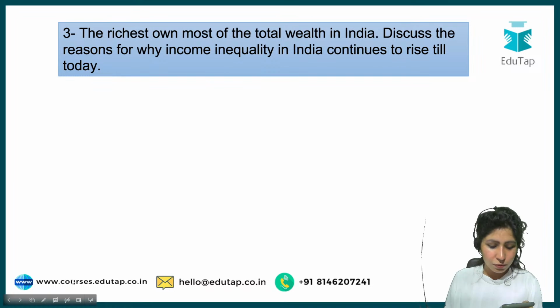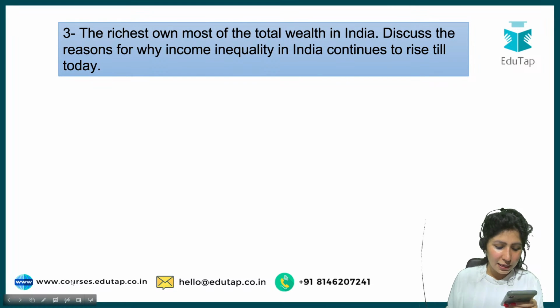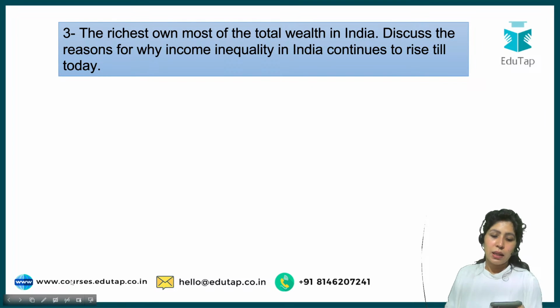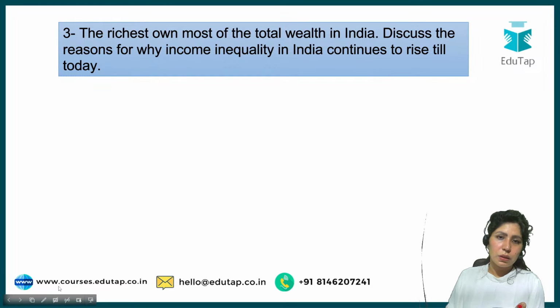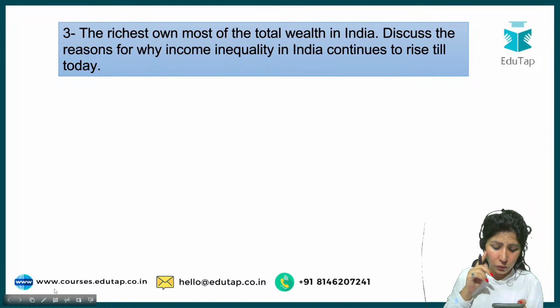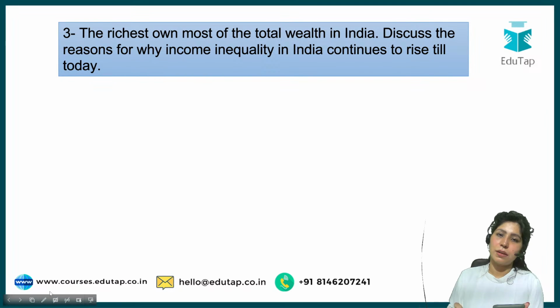Okay. The government, civil society organizations, and various stakeholders are implementing policies and initiatives aimed at reducing income disparities and promoting inclusive growth. See, this is more of a conclusion statement. These efforts include programs to enhance access to education, skill development, and employment opportunities for marginalized communities. See, this is more of a conclusion paragraph.